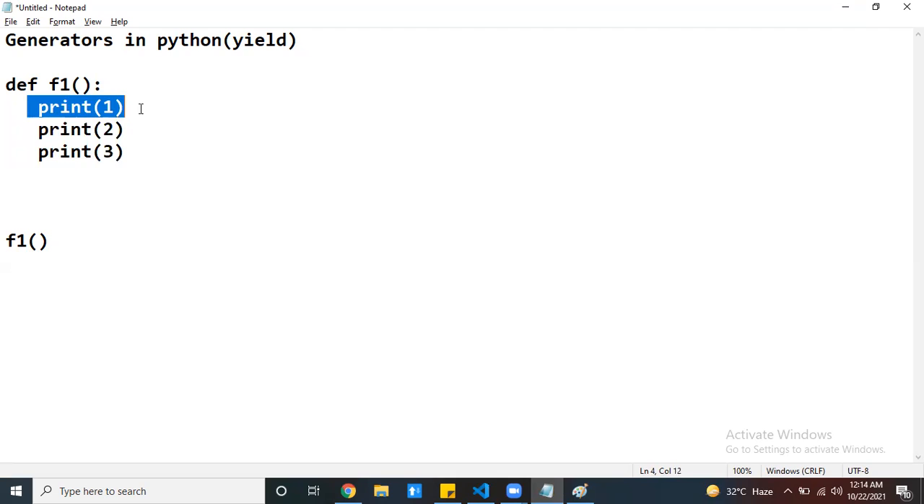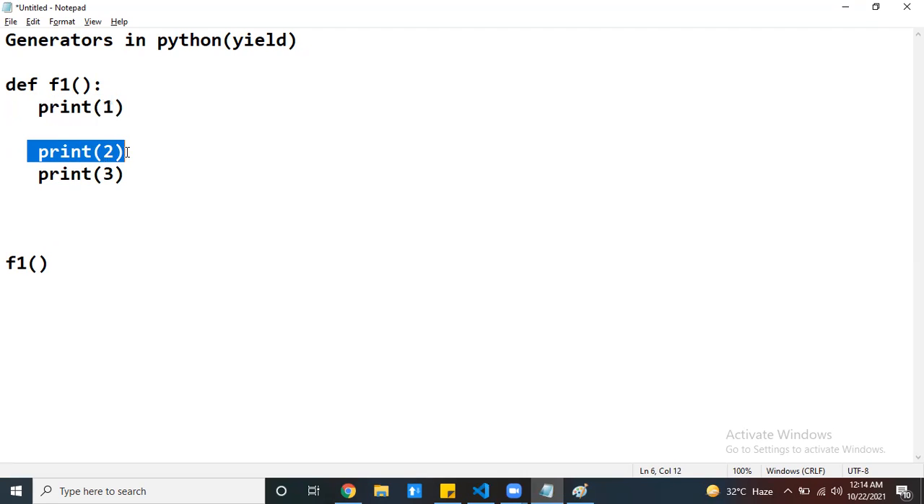First, my statement print one. Up to here only I want to execute. After some time, I want to execute the next statement. After some time, I want to execute the next statement. Whenever I want, only then do I want to start my statements execution. Otherwise, I don't want it. Then you can go with generator functions. By using generator functions, we can manage and control the execution of the statements inside the function.